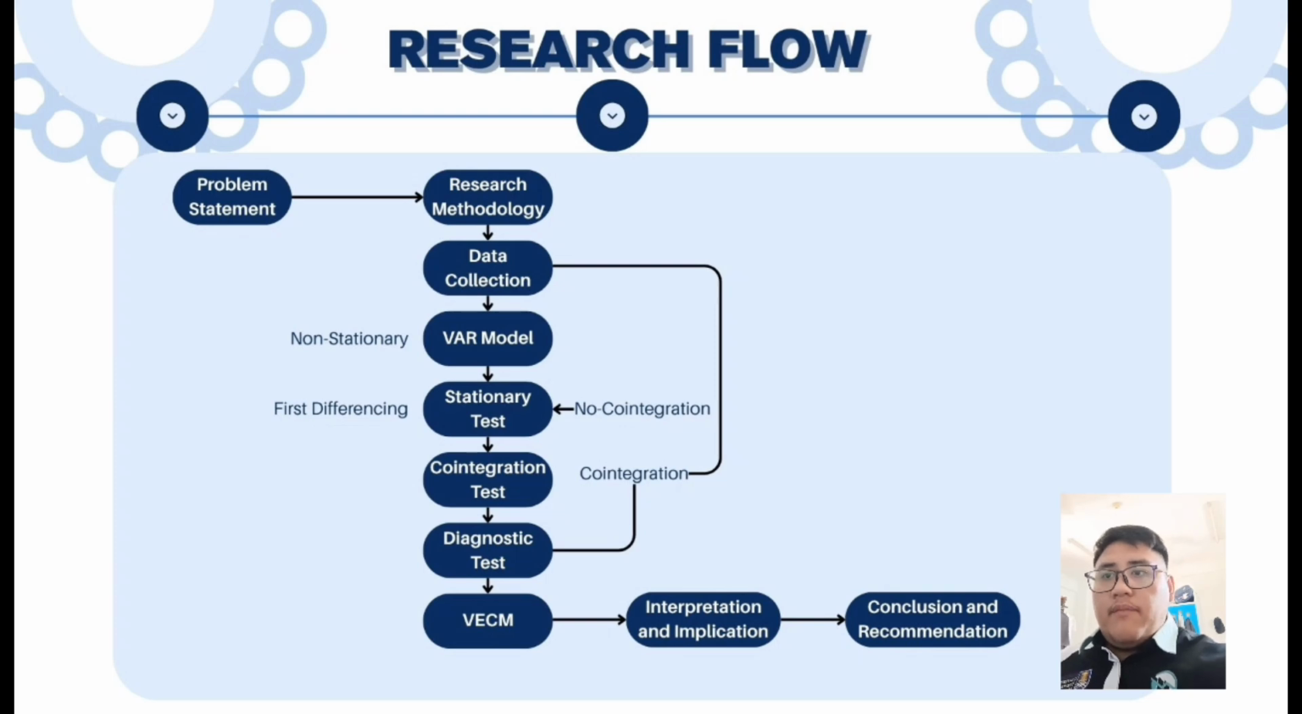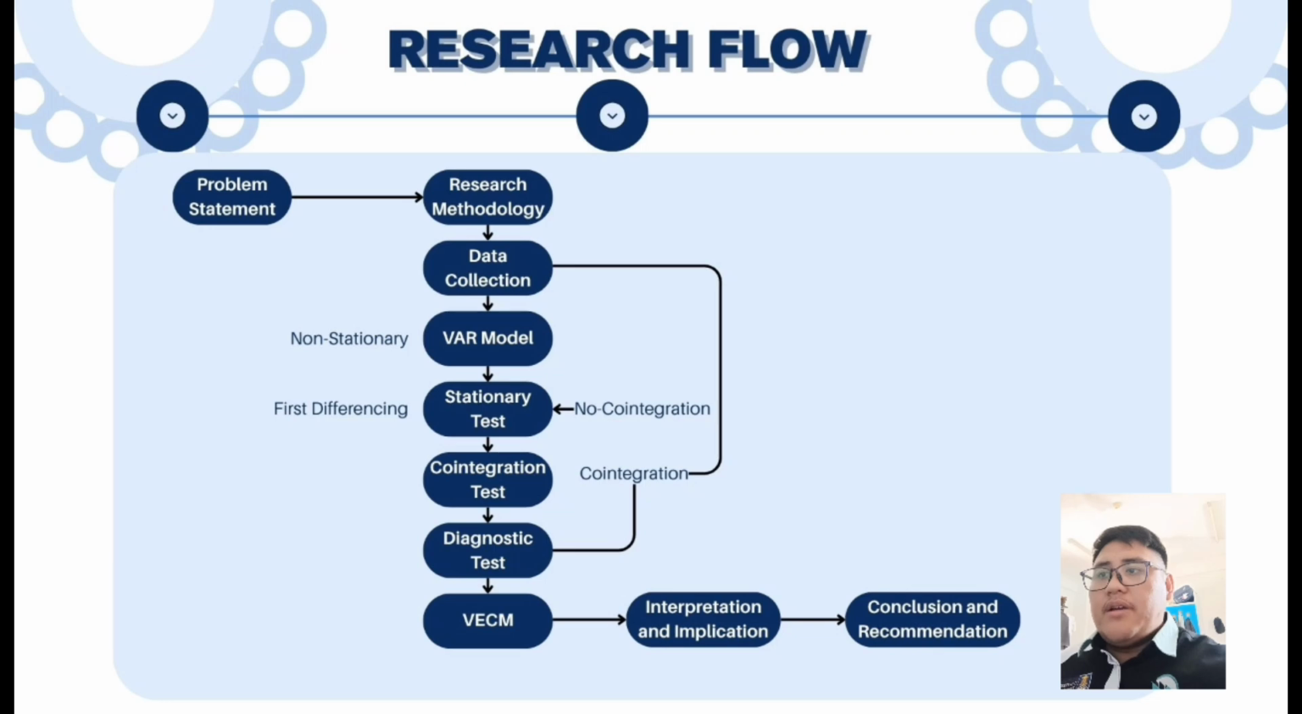Now we are on the part of research flow, where step 1 is problem statement and methodology. We begin by identifying the core economic challenges, namely the impact of inflation, unemployment, and interest rates on Malaysia's GDP growth. Our research methodology is rooted in quantitative analysis using time series data from 1990 to 2019. Step 2 is data collection and preparation, where we gather annual macroeconomic indicators from reliable sources such as the World Bank database.